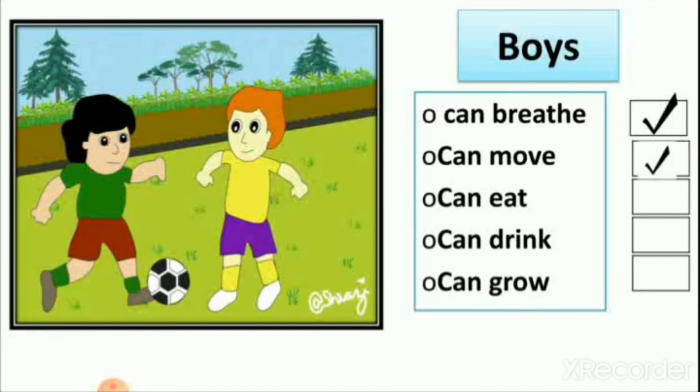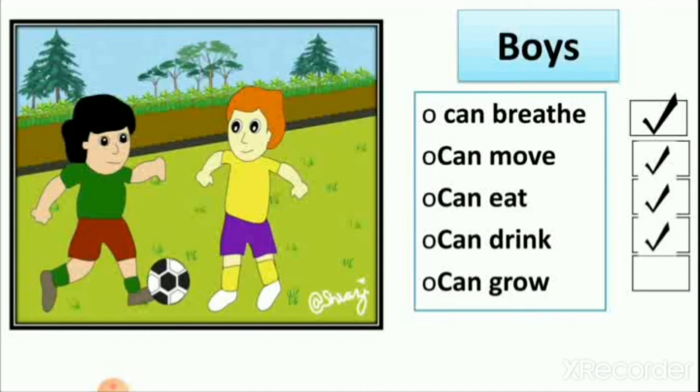Then can they eat? Yes, we all know that we eat food for growing healthy. We eat chips, then chocolates, all these things we eat. We do not eat healthy food like vegetables and fruit, right? You all are eating chips and chocolates only.